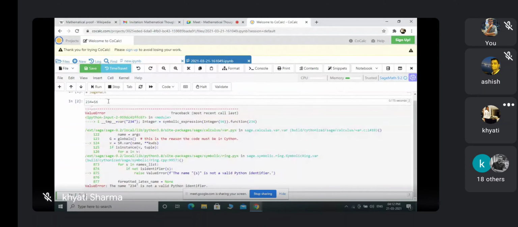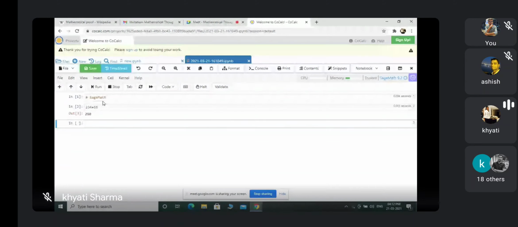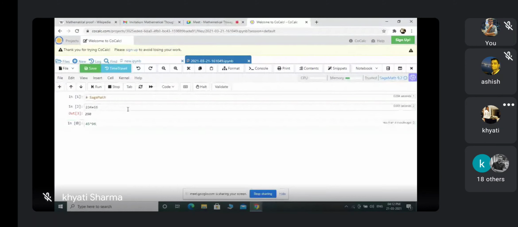What is happening? Yeah, so these are the results. Similarly, suppose I want to find out 45 raised to the power 96. So 45 and this caret sign and its power, I am taking 96. Now just shift plus enter. So yeah, this is the result.